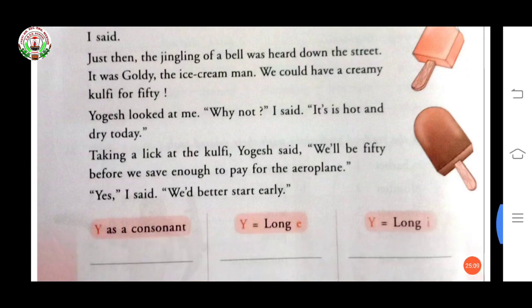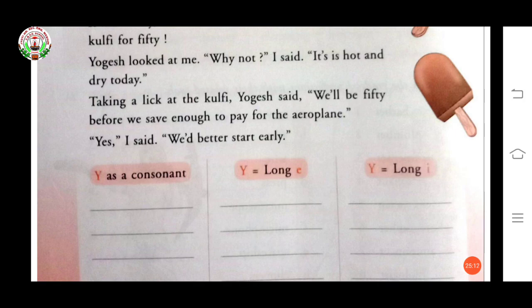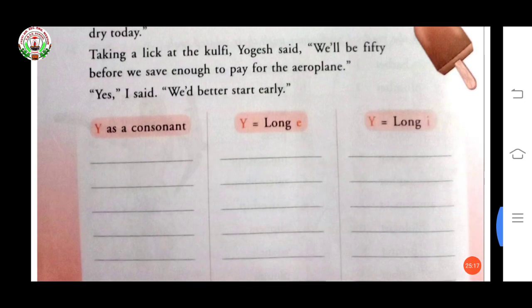Now, you just have to find the words that have Y as a consonant. I'll give you an example. Y as a consonant, like Yogesh, yard, yellow. Okay. Now Y with long E sound: beauty, 50, Goldie, early, creamy. Long I sound: my, fly, sky, dry, try, why. Okay, you just have to underline these words and write them in the correct column.